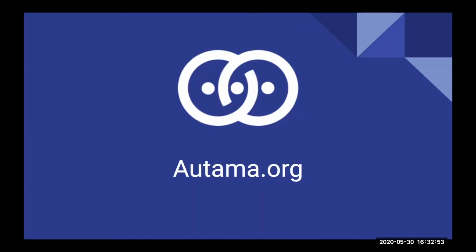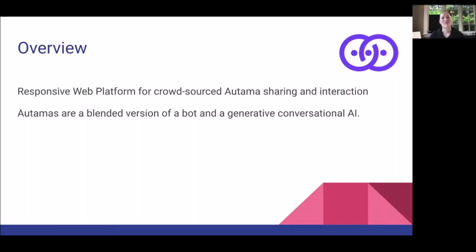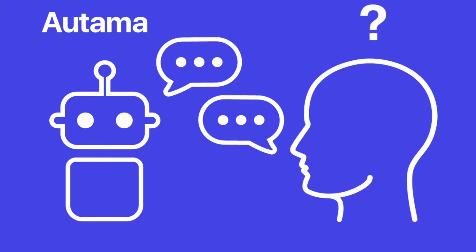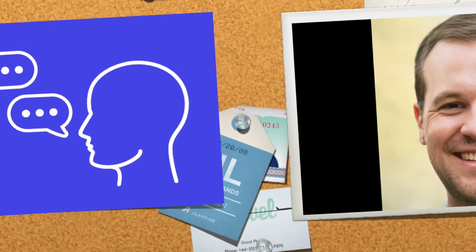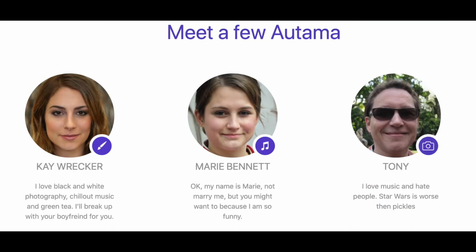So now that you've seen a video of our demo, we can talk a little bit about an overview of our project. We wanted to create a responsive web platform for crowdsourced Autama sharing and interaction. Autama is a blended version of a bot and a generative conversational AI. Autama profiles consist of a profile photo, which we generated using StyleGAN so that it was not a person, but it sure does look like a person, and a personality that consists of 6 traits, at least right now, that are individually tailored by the user in order to have meaningful conversation about specific domains of topic.